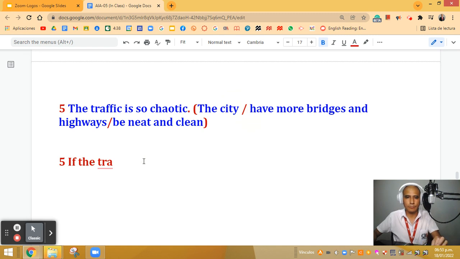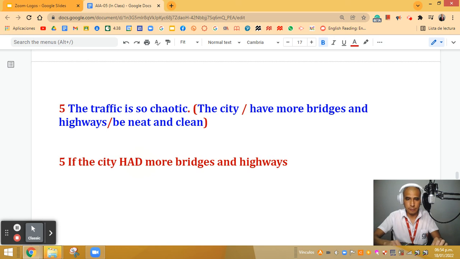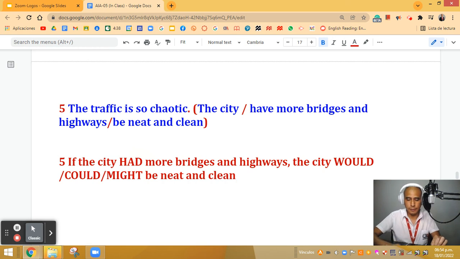All right. Now, in this case, I would say if the city had more bridges and highways, city would, could, and might be neat and clean.